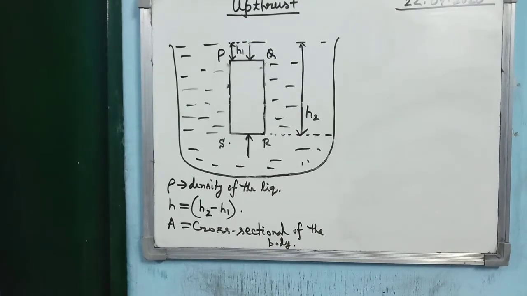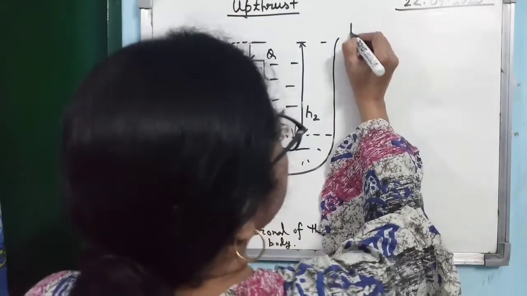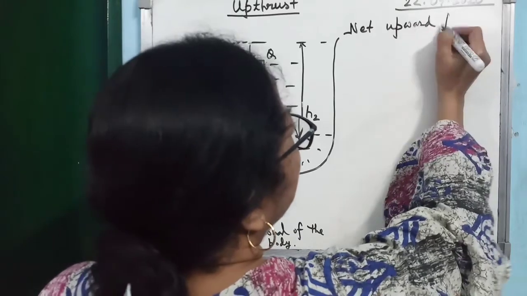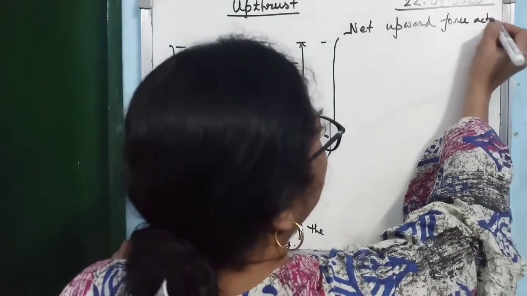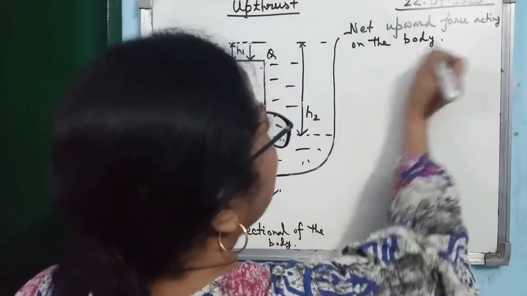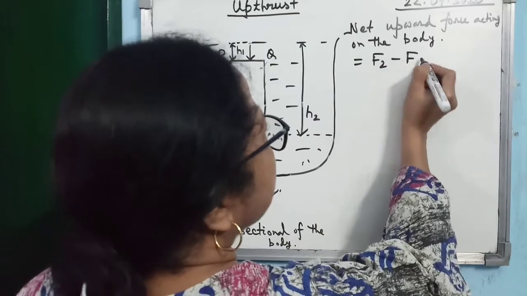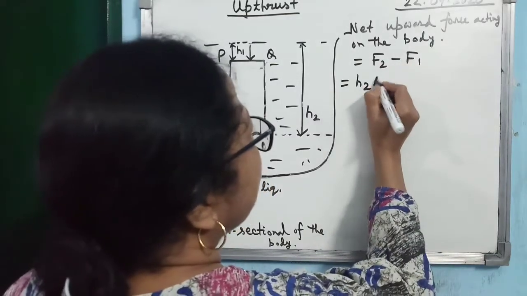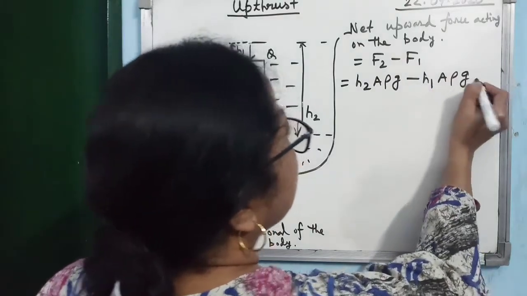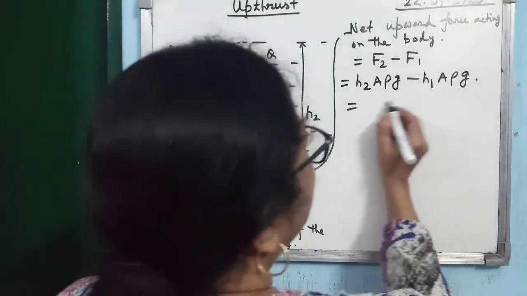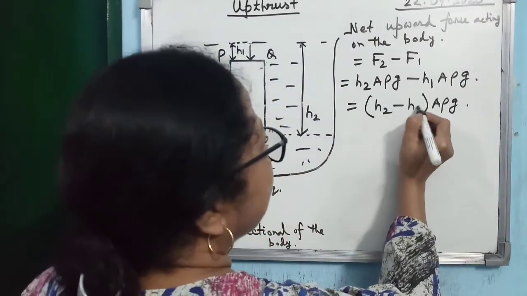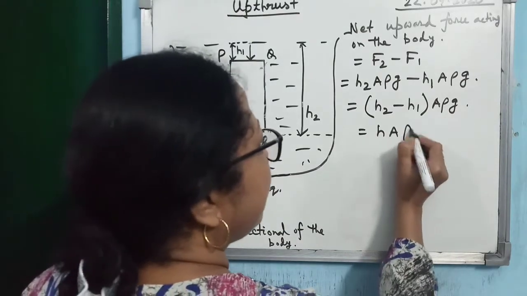So what will be the net upward force? Not only net force, it is upward force. Net upward force acting on the body, what can you write? It will be F2 minus F1. Alright, so F2 was how much? H2 A rho G. And F1 was how much? H1 A rho G. So you see, you can take A rho G common. If you take A rho G common, then it becomes H2 minus H1. So it is H A rho G.